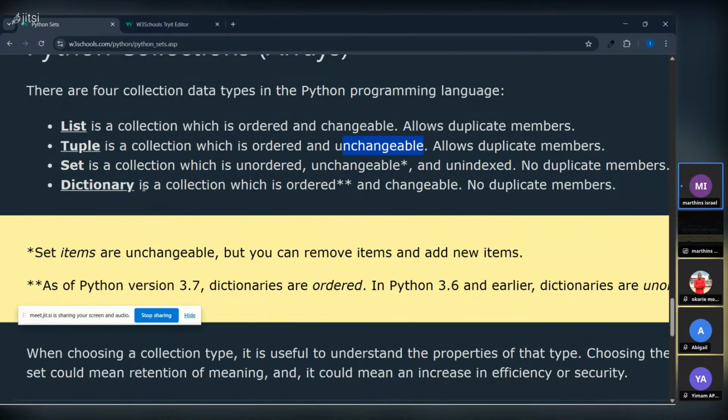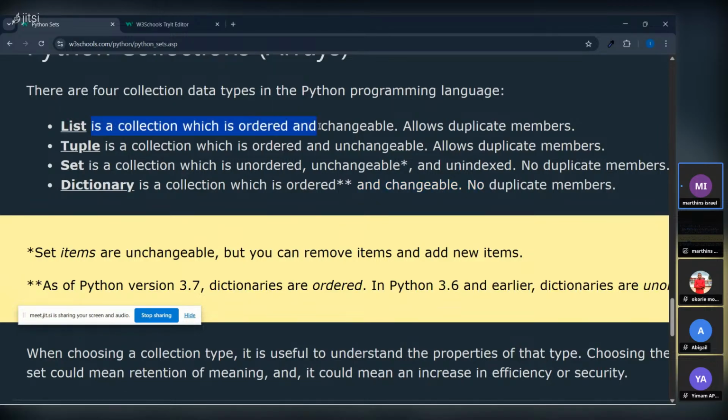Dictionary is a collection which is ordered and changeable. This is why I love using dictionaries. Those two I prefer because when you give your dictionary, it will give you the same value which you have inputted, and you can change them. You can fill data. You can drop data. The same thing happens with list.